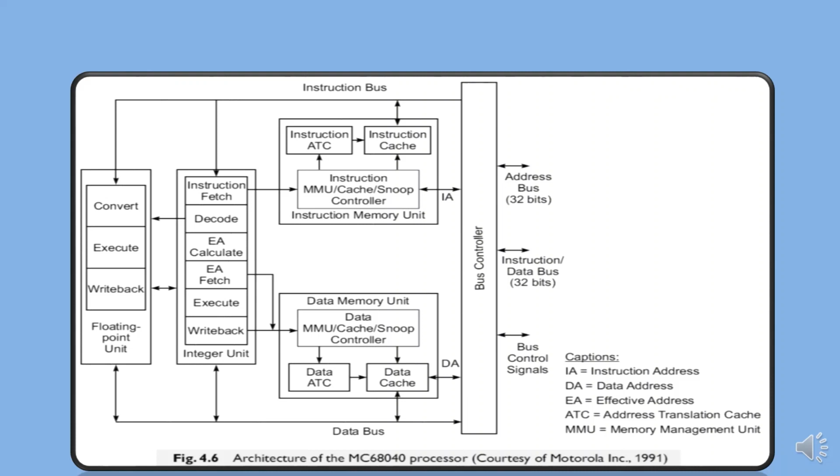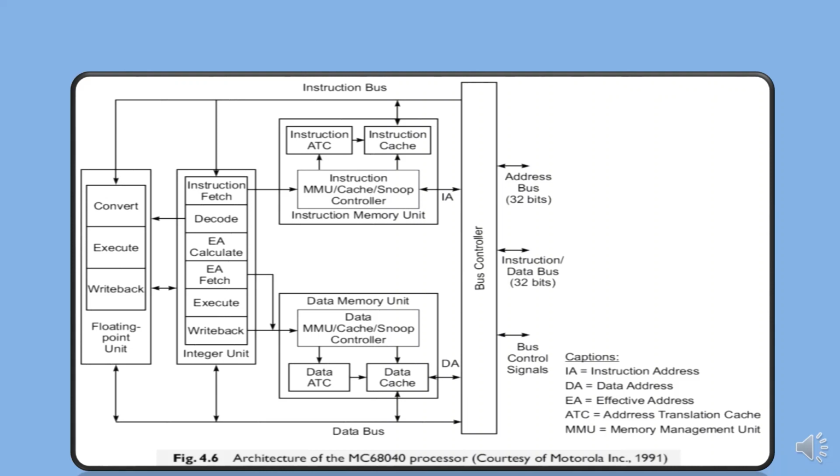A 4 kilobyte data cache and a 4 kilobyte instruction cache with separate memory management units are supported by an address translation cache, equivalent to the TLB used in other systems. The data formats range from 8 to 80 bits, with provision for the IEEE floating point standard.